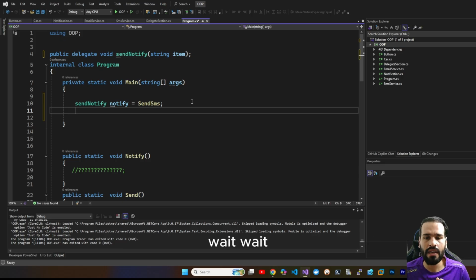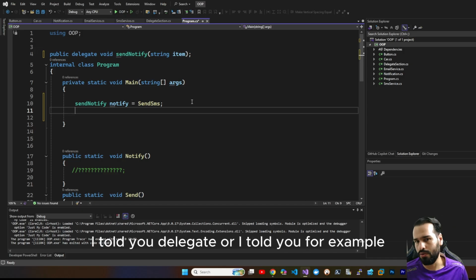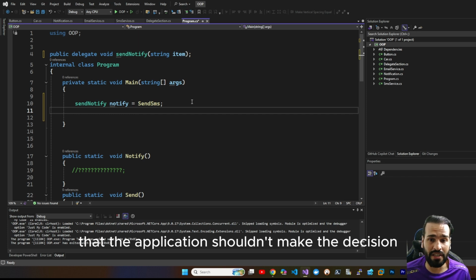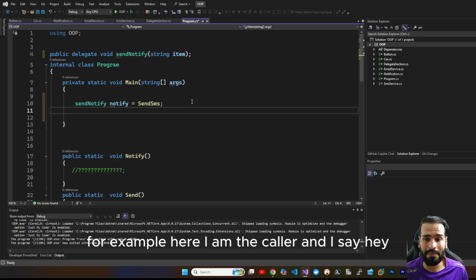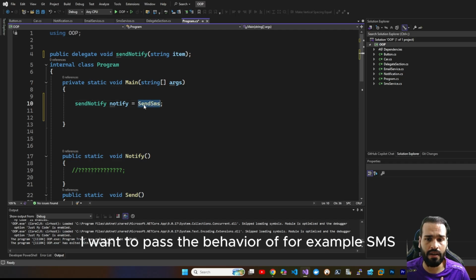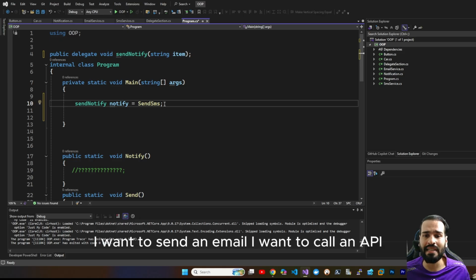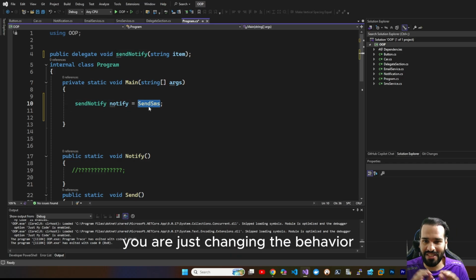Okay, wait. For example, suppose you call a method, for example SendSMS, directly. I told you, for example, you have a reusable notification library that the application shouldn't make the decision. The caller should make the decision about which behavior should be called. For example, here I am the caller and I'm saying, hey, I want to pass the behavior of, for example, SMS. Now, for example, another day you say, hey, I want to send an email. I want to call an API.